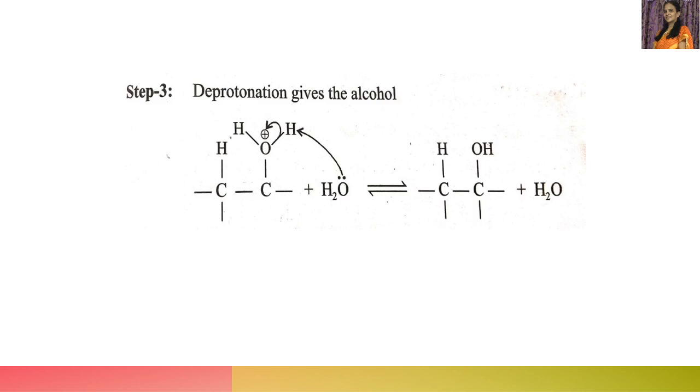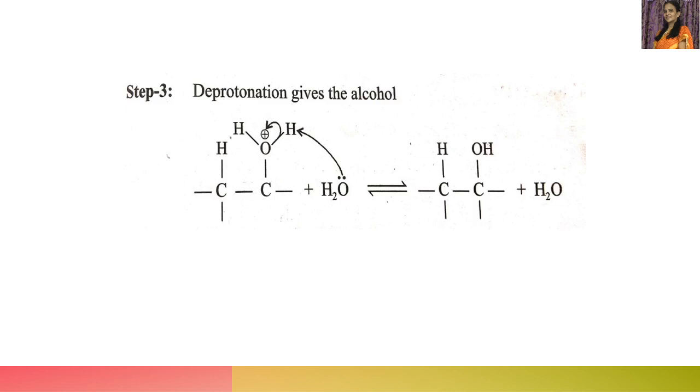Then we will get the alcohol. You can see here, deprotonation gives alcohol. Deprotonation, that is loss of a proton from this. As this oxygen is having a positive charge, and oxygen is more electronegative, it doesn't bear a positive charge, then what happens? It loses one of the hydrogen atoms present, in the form of a proton. Then this bond pair of electrons moves towards oxygen.